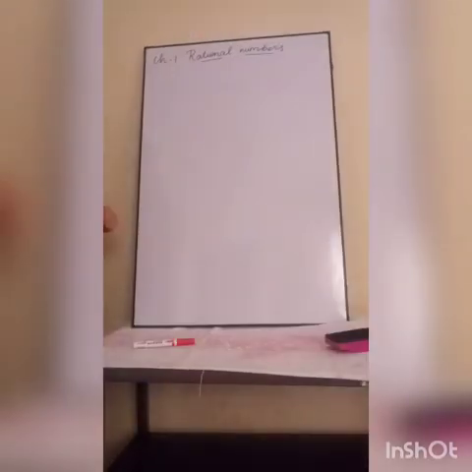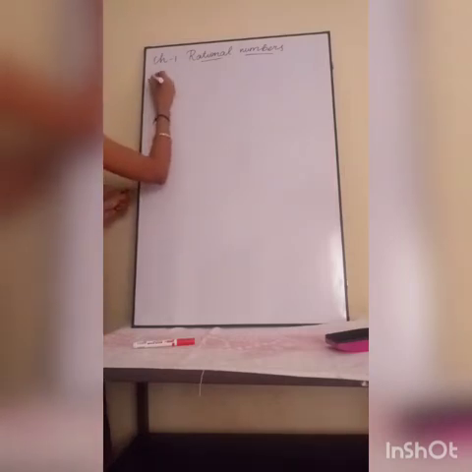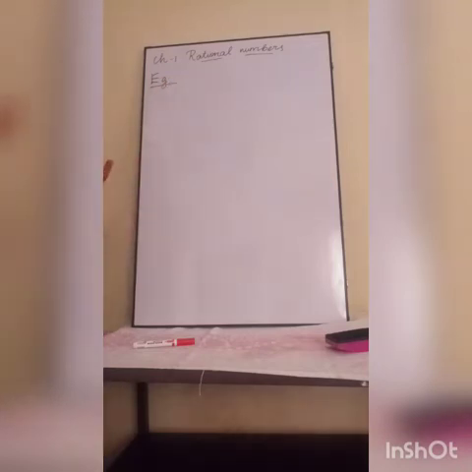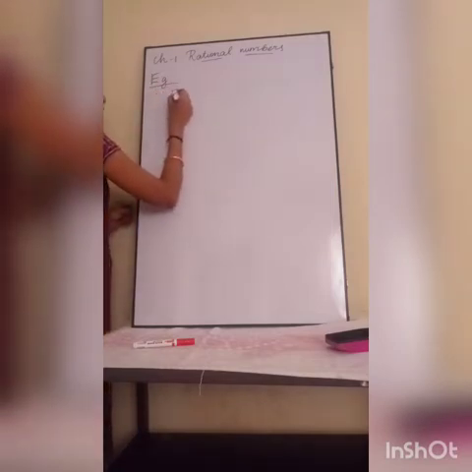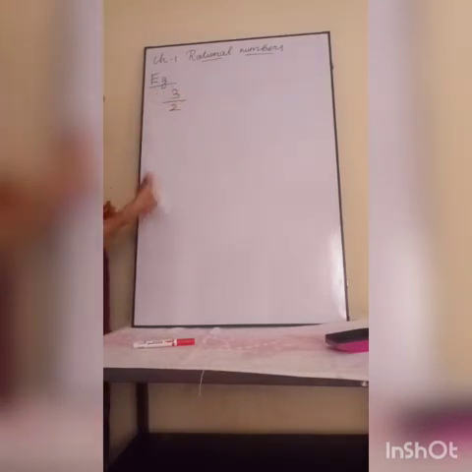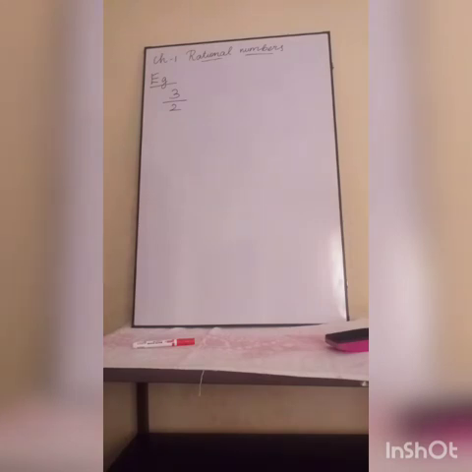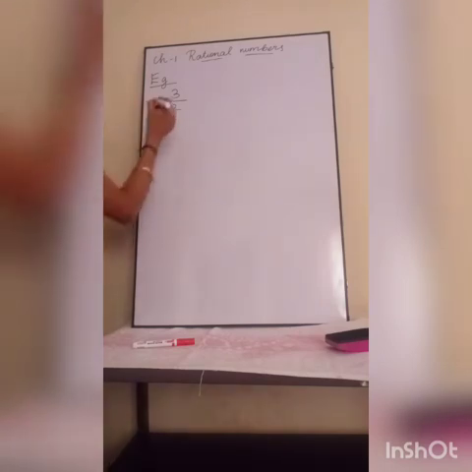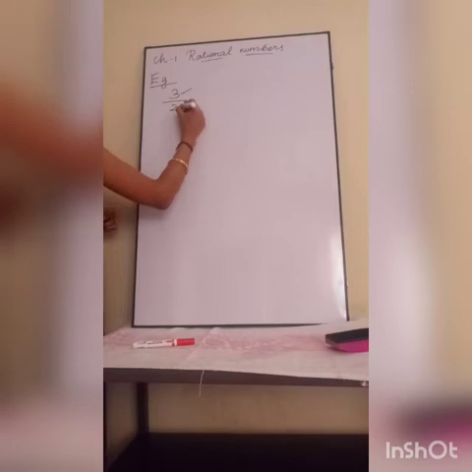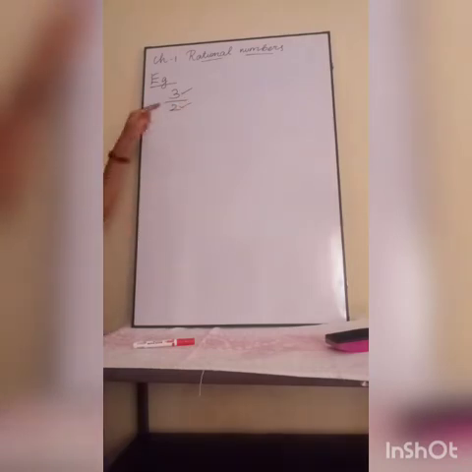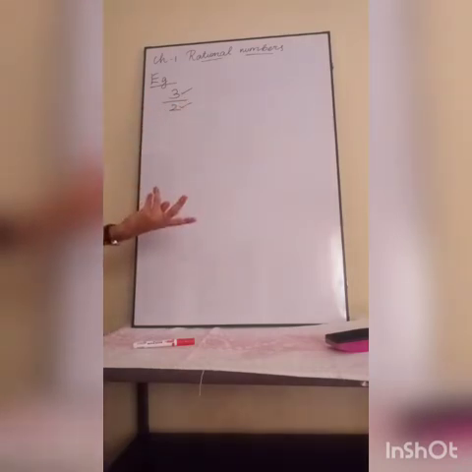Now I will give you a few examples of rational numbers. It is a format of P by Q, right? So I can take 3 by 2 as one of the rational numbers, because 3 is an integer, 2 is also an integer, and here the denominator is not equal to 0.